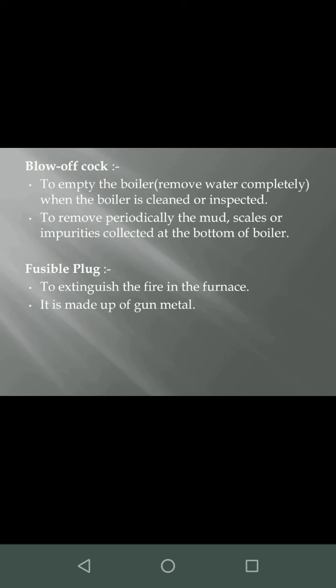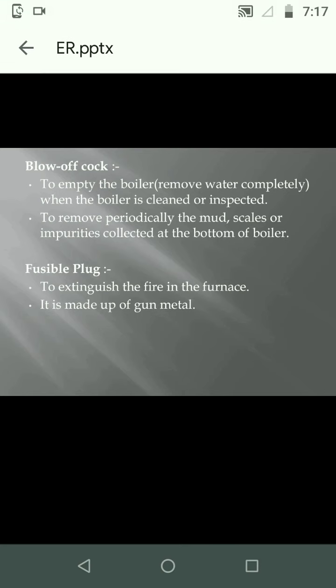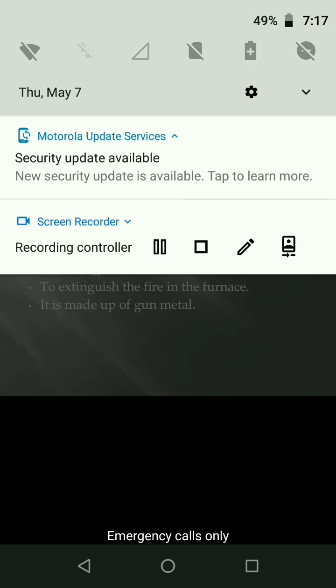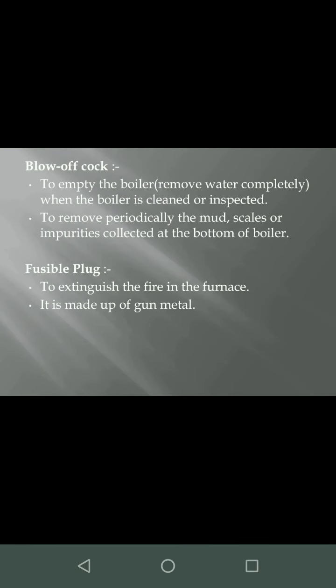Blow off cock. It is used to empty the boiler or remove the water completely when the boiler has to be cleaned or inspected. It is also used to remove the water and any mud or scales that may have collected at the bottom of the boiler.